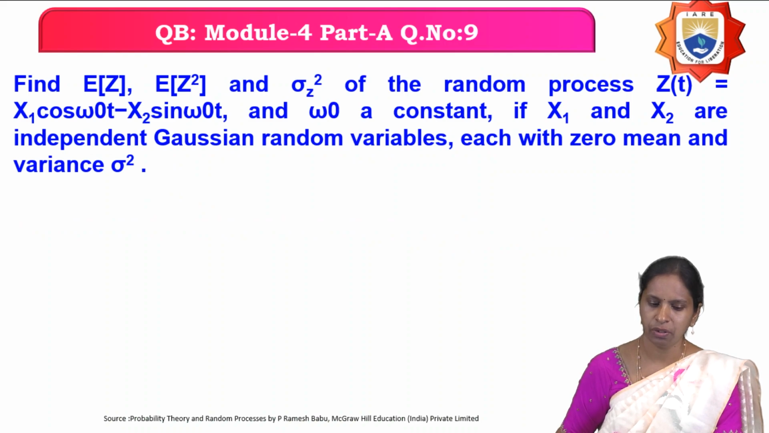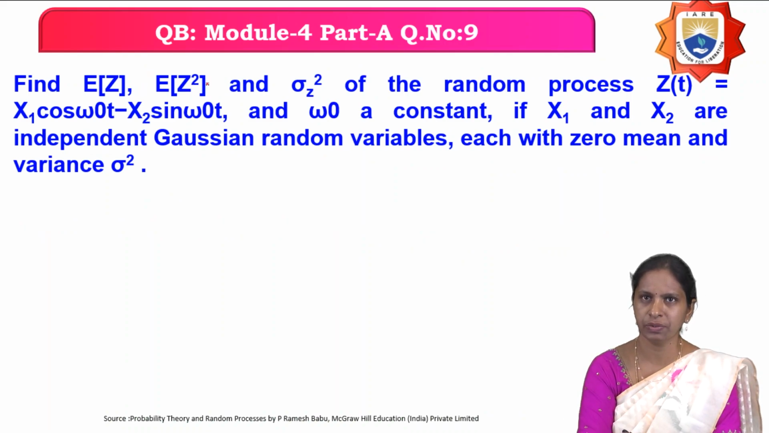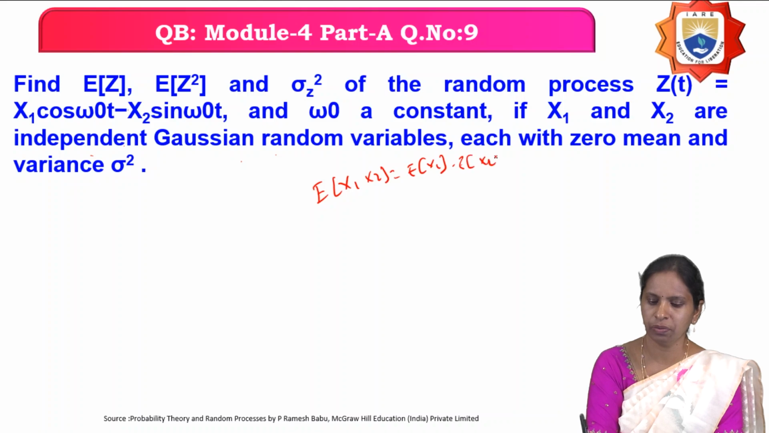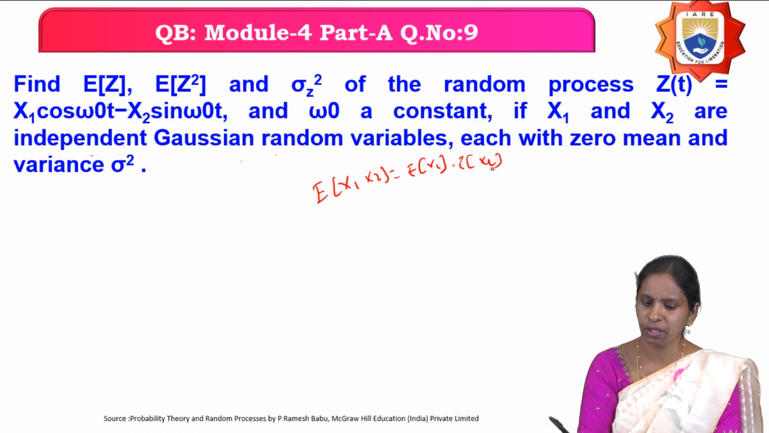The next one is to find the expectation of Z, E of Z square and sigma Z square for the random process Z of t equals X1 cos omega naught t minus X2 sin omega naught t. Here omega naught is a constant and X1, X2 are random variables. What type of random variables are they? Gaussian random variables, and they are independent random variables. Independent means nothing but expectation of X1 into X2 is equal to E of X1 into E of X2, with each zero mean.